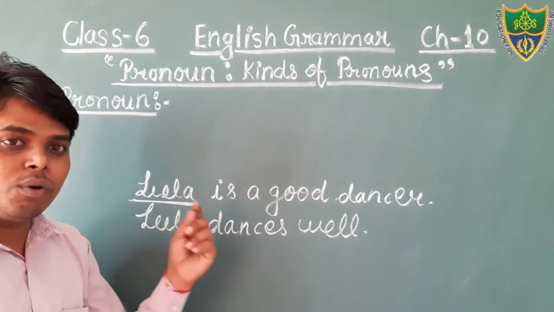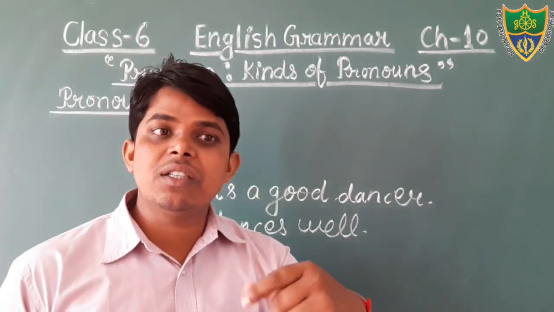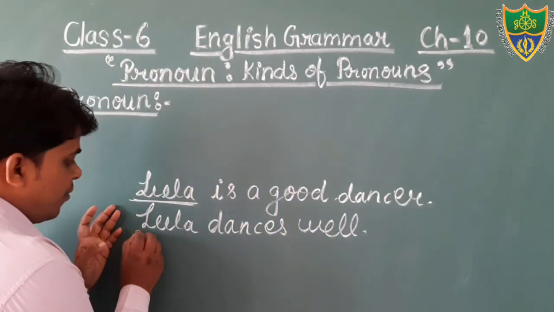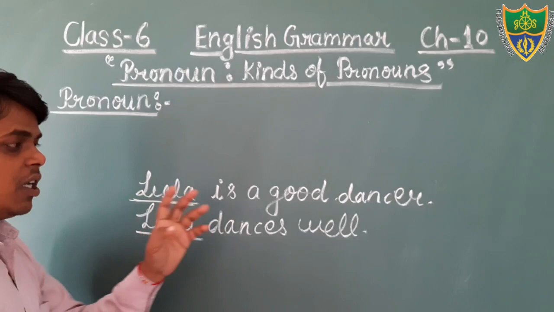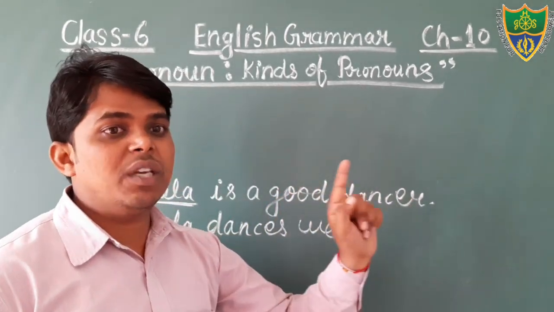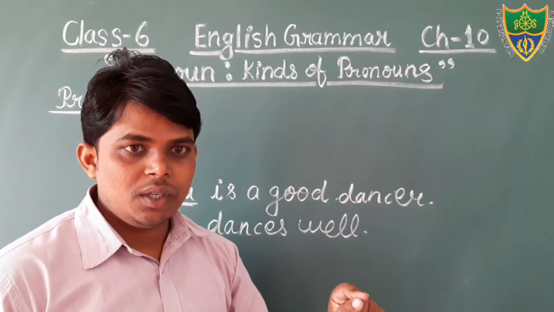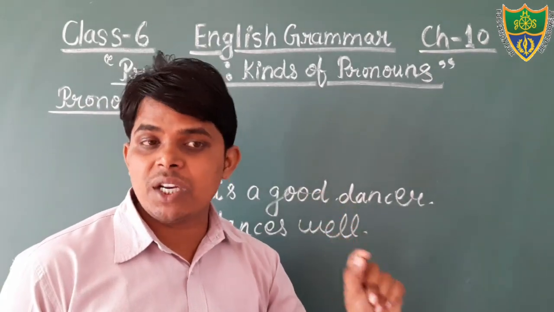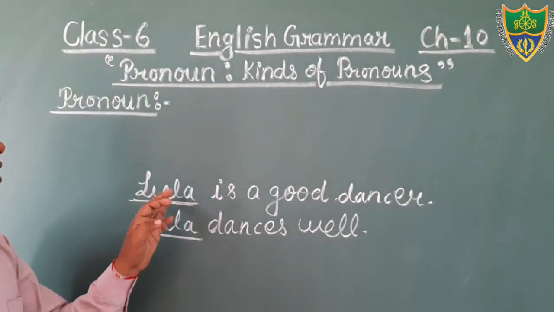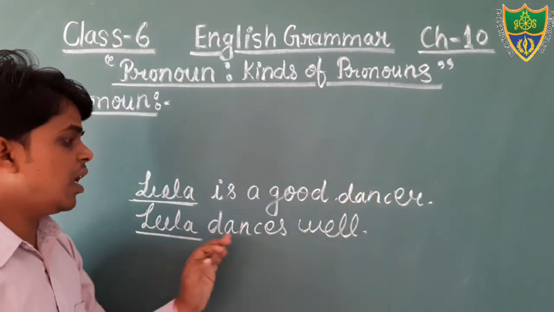And I have told you that pronoun is a word that is used at the place of noun. So students, at the place of Leela in this sentence, for avoiding the repetition of noun, we use pronoun. Dear students, just see here, Leela is a good dancer. Leela dances well.